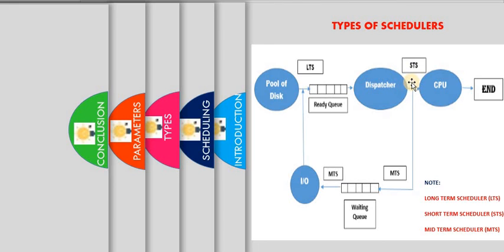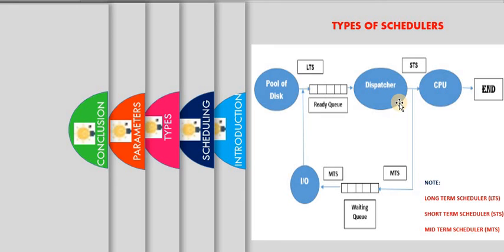Next, when coming to the short-term scheduler, what will it do? It picks a job or process from the ready queue and then gives the process to the CPU. Who will do this? The short-term scheduler along with the dispatcher. We have to know about the dispatcher. The dispatcher is a module which gives the control of the CPU to the process selected by the short-term scheduler. Sometimes the short-term scheduler and dispatcher are different modules, or sometimes they may be the same module.